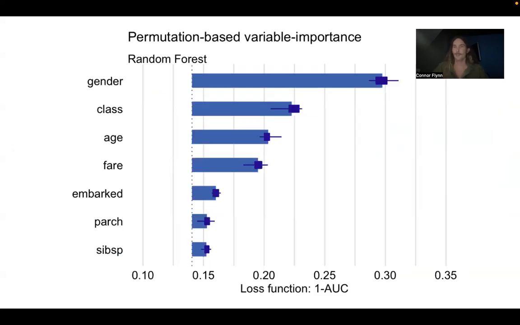And once we do that, once we ask the random forest to make a prediction based on all the data, we can ask it, what were the most important columns or variables in the data set in making the prediction? So was gender more important in making the prediction than class? And that's what we see here with this feature importance plot. So what variables in our data set were the most important in making the prediction on whether a passenger survived or not? And this tells us that gender was.